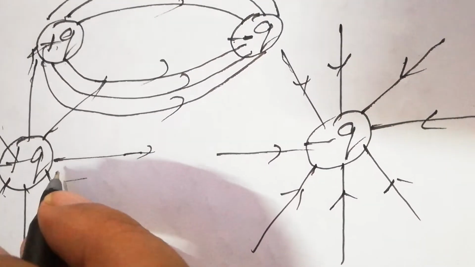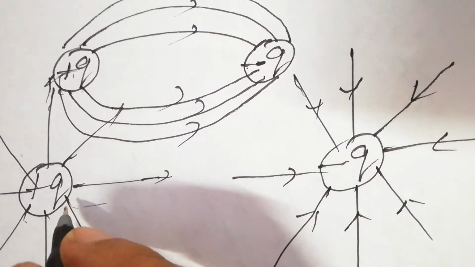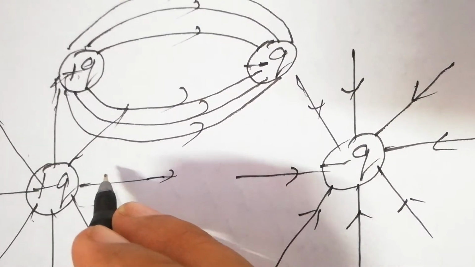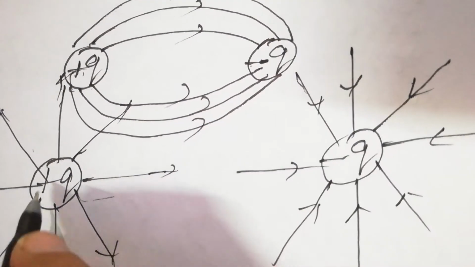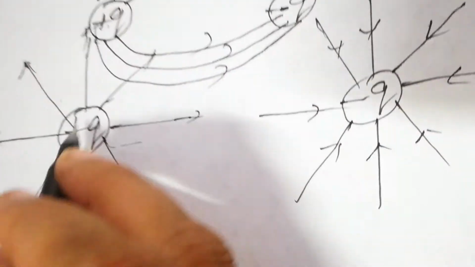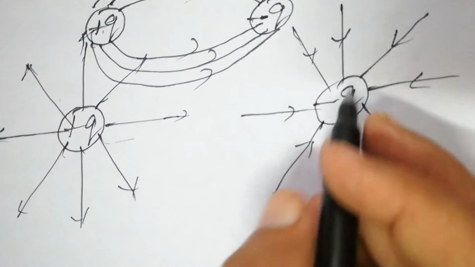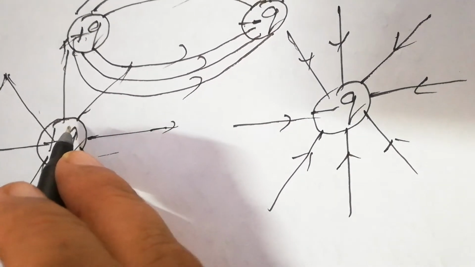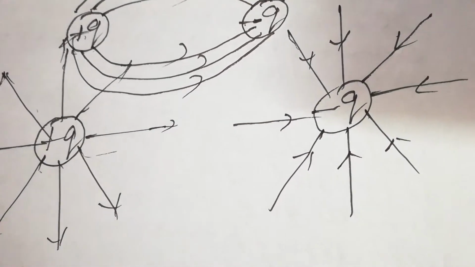So in case of electric field, a monopole exists. Electric field lines are drawn outside from a positive charge and come inside a negative charge. So monopole exists in case of electric field.